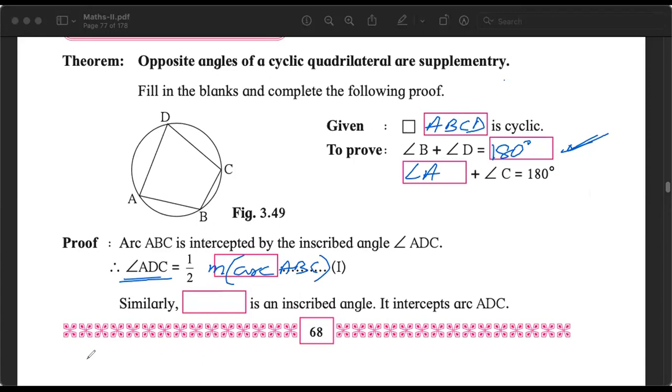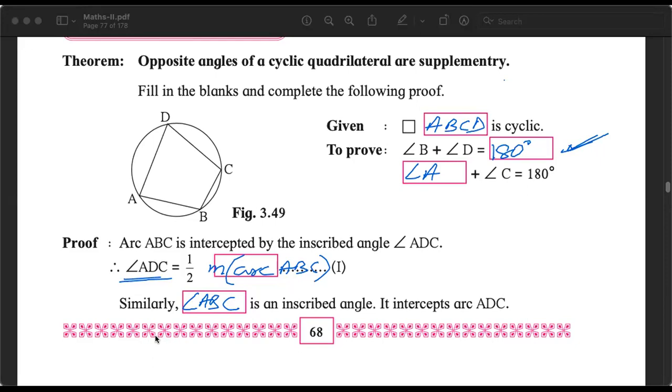Angle ADC is the inscribed angle and the intercepted arc is arc ABC. Similarly, angle ABC. हमको ADC, एंगल B और D के बारे में बात हो रही है अनुष्का, इसीलिए मैंने आपको उस समय भी कहा था whenever we are talking about angles, let us try to be as precise as possible. नहीं तो ऐसे कंफ्यूजन होगा. कभी हम सिंगल अल्फाबेट से बताएंगे, कभी हम तीन तीन करके बताएंगे.